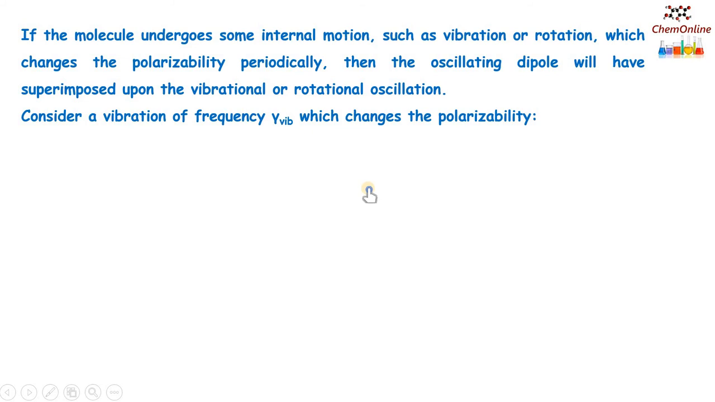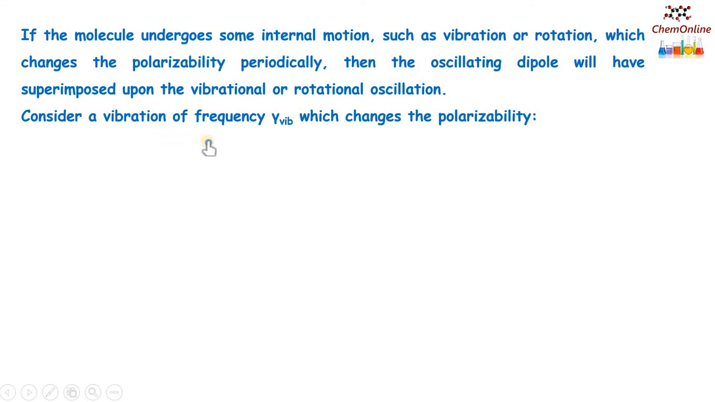Now, if the molecule undergoes some internal motion like vibration or rotation, and if such vibrations or rotations change the polarizability periodically, then the oscillating dipole will have superimposed upon it the vibrational or rotational oscillation. That is, if the molecule is undergoing any kind of vibrations or rotations which changes the polarizability, then in the previous equation we will have to add the frequency component of the vibrations or rotations also.